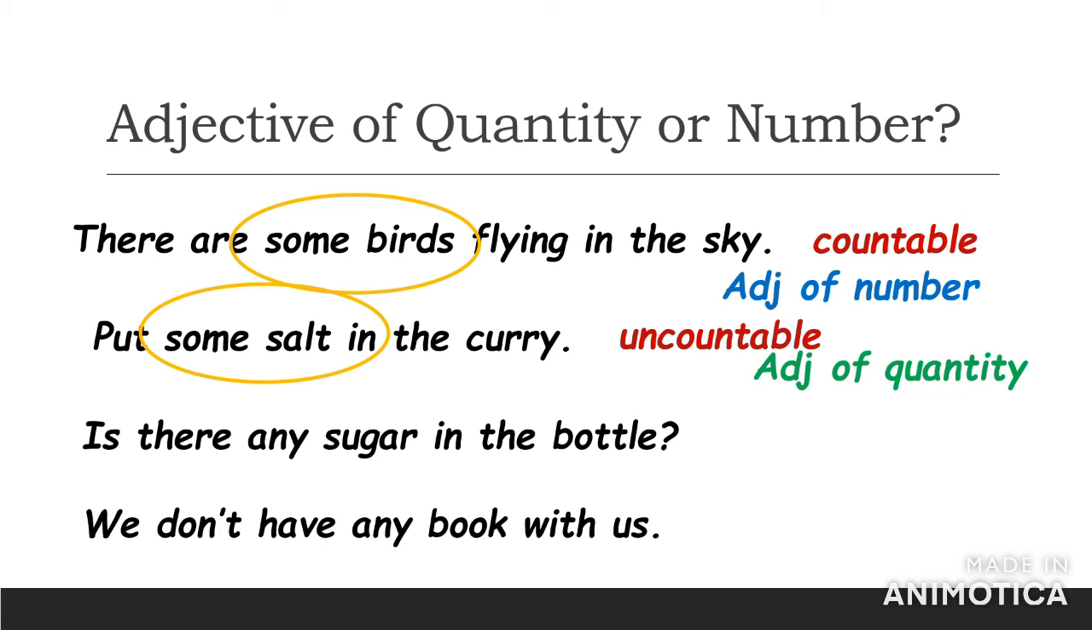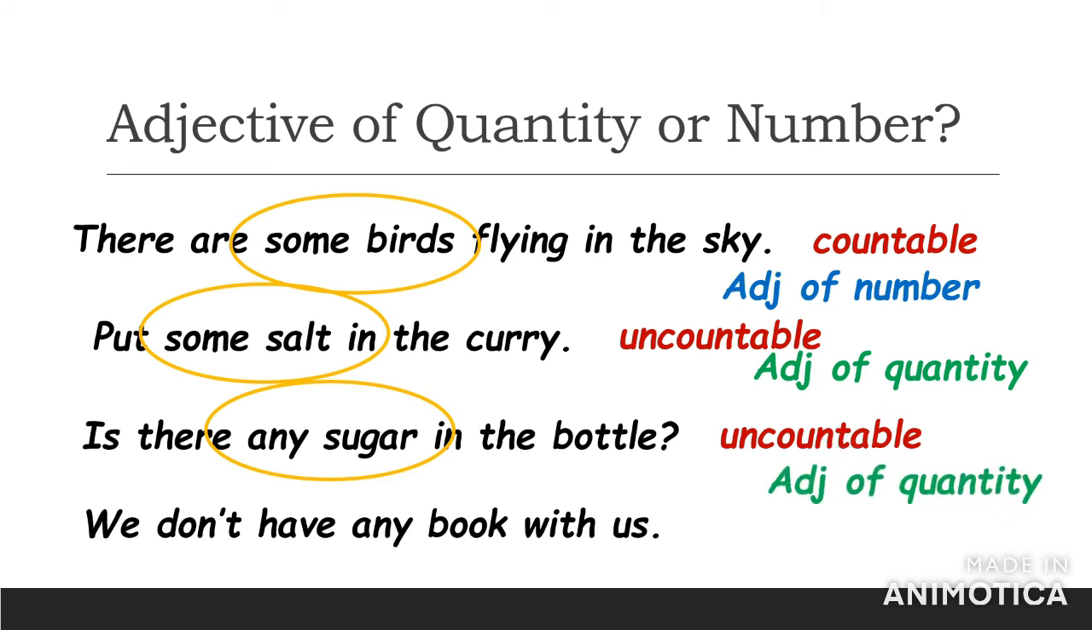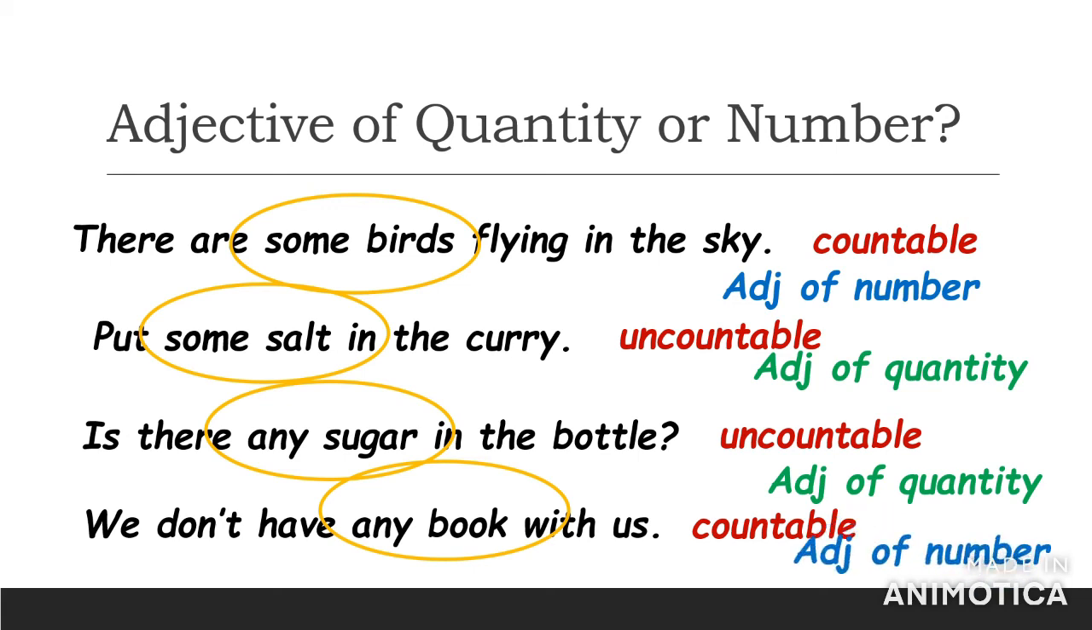In the third sentence, is there any sugar in the bottle? The adjective any is used with sugar, and sugar is uncountable. So any is an example of adjective of quantity. Whereas in the last sentence, we don't have any book with us. The adjective used is any. It is used with book, and book is countable. So we can say that any is an example of adjective of number.